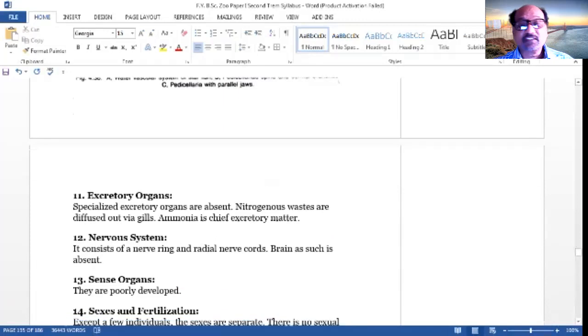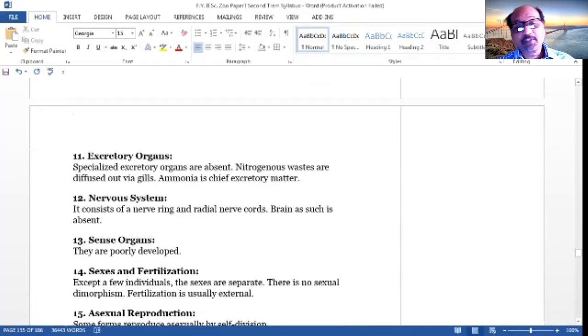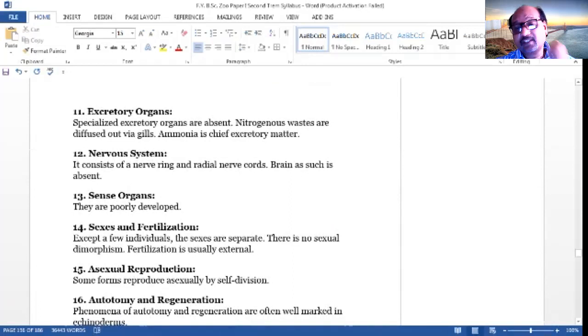Then the excretory organs. The specialized excretory organs are absent. Nitrogenous waste is diffused out via gills. Ammonia is the chief excretory matter. There is no special excretory organ or excretory system, but the gills are also responsible for eliminating the nitrogenous waste material.